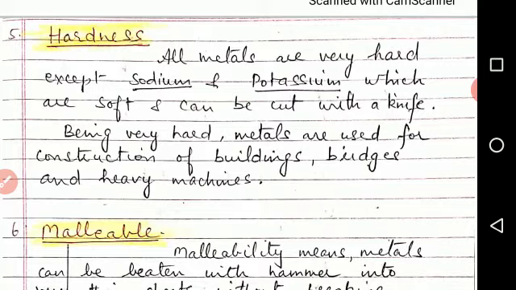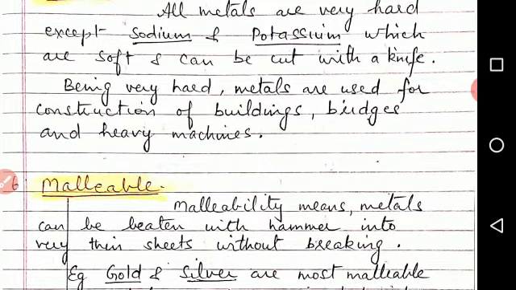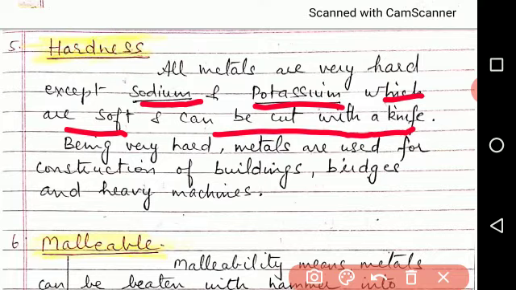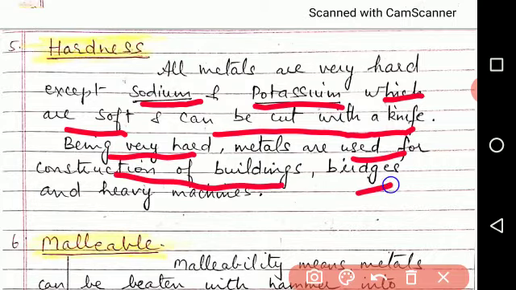Next property is hardness. All metals are very hard except lithium, sodium and potassium, which are very soft and can be cut with a knife. So these three elements are exceptions, that they are metals and they are soft. Now metals being very hard, they are used for construction of buildings, bridges and heavy machinery parts.